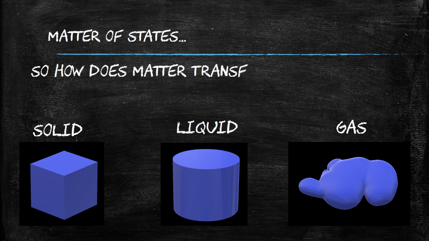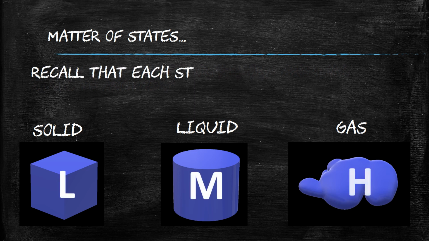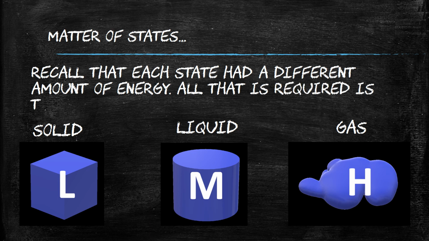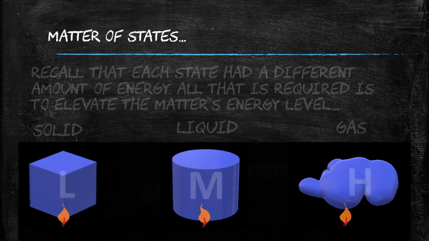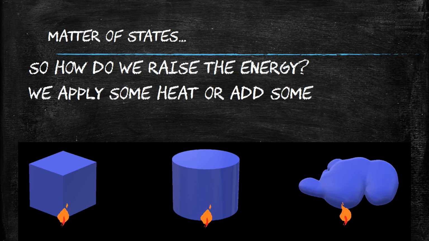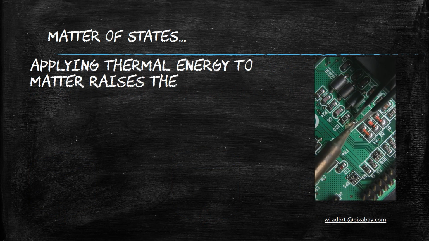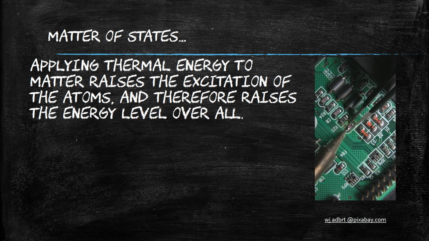So, how does matter transform from one state to another? Well, recall that each state had a different amount of energy. All that is required is to elevate the matter's energy level. So how do we raise the energy? Well, we apply some heat or add some pressure. Applying thermal energy to matter raises the excitation of the atoms, and therefore raises the energy level overall.